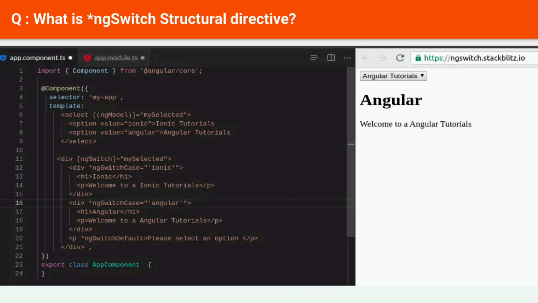You can also use the ngSwitchDefault directive to specify a template block to be displayed when the value of the variable does not match any of the values in the ngSwitchCase directives. The ngSwitch directive is a powerful tool that can be used to add dynamic behavior to your Angular applications.